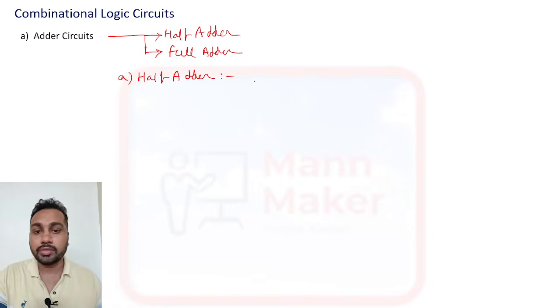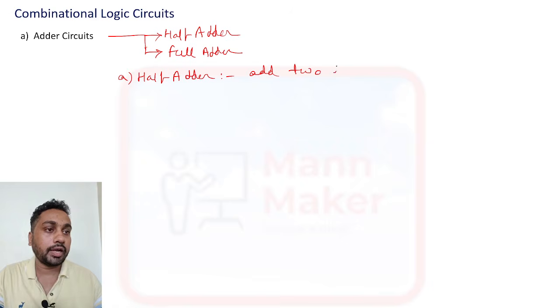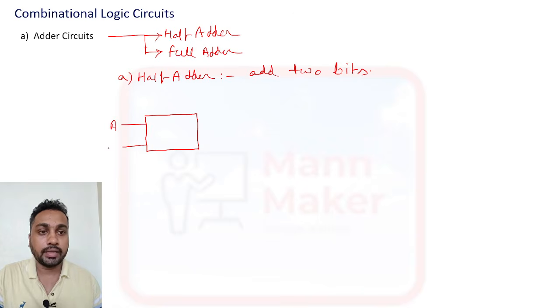Half adder means addition. So a half adder adds 2 bits. It has 2 inputs and 2 outputs. In the block diagram, A and B are the inputs and there are 2 outputs, one is sum and one is carry. So this is the half adder.